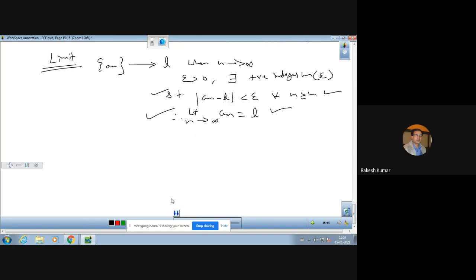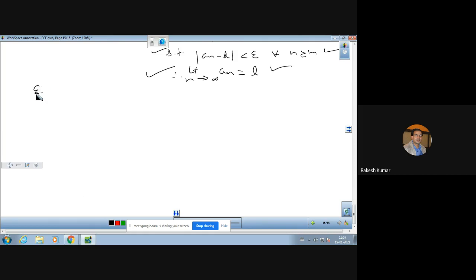Now let us consider the example. The example is, give an example of a monotonically increasing sequence, which is convergent and which is divergent. So we have to give the example. So an is n over n plus 1. So this is the sequence in which the nth term is this.